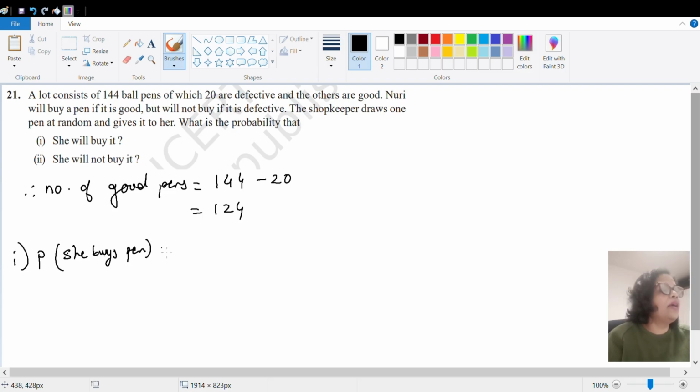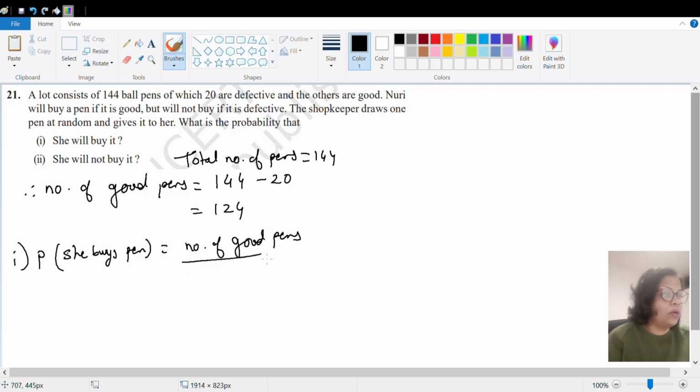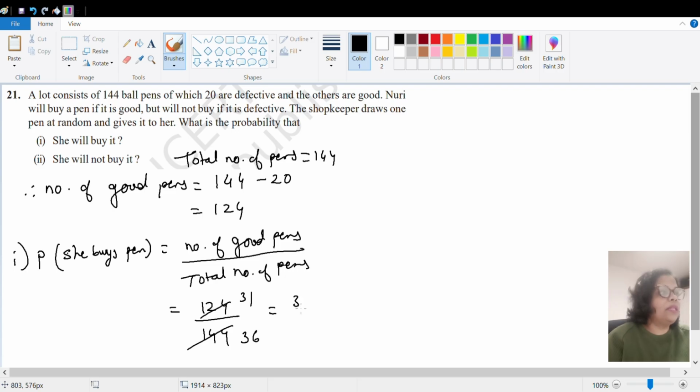That means we have to find the number of good pens and total number of pens. The total is given, which is 144. So upon total number of pens, good pens we found are 124, total number of pens are 144. So if you divide this, it is reducible by 4. So 4 31s are 124 and 4 36s are 144. So your probability will be 31 by 36.